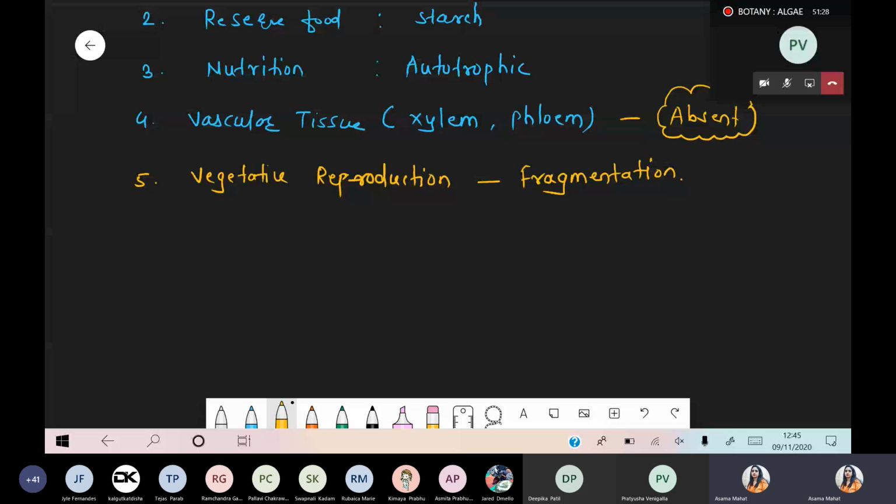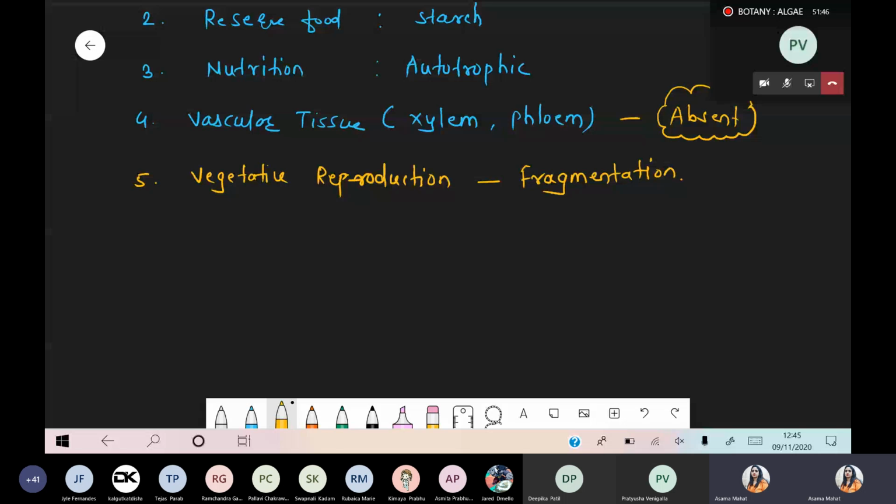Vegetative reproduction. What is the meaning of vegetative reproduction? For example, if you are taking any leaf part, suppose the leaf of bryophyllum, remember the 12th standard syllabus, bryophyllum is a leaf. That bryophyllum leaf has the tendency to generate a complete plantlet. Complete plantlet means root, stem, leaf, everything will form from that single part of the plant, that is the leaf.